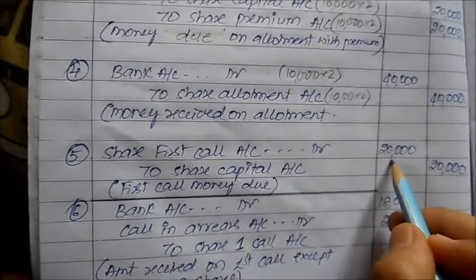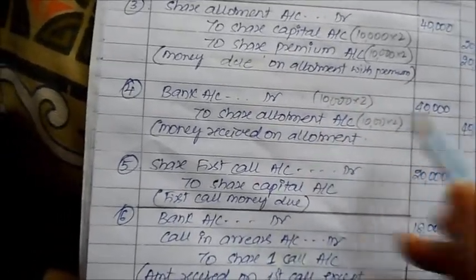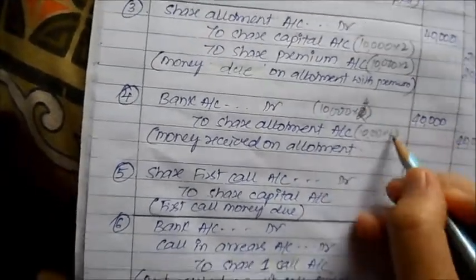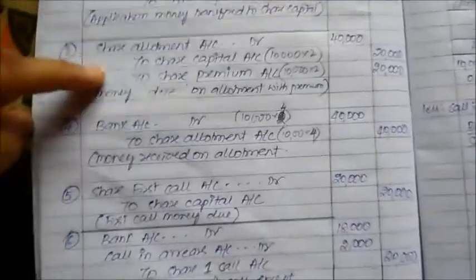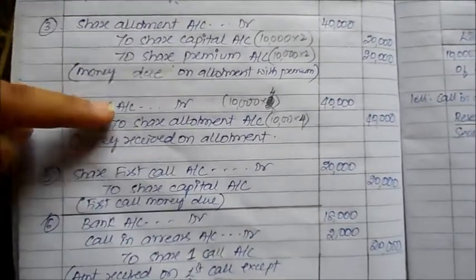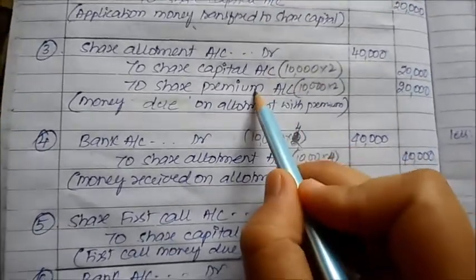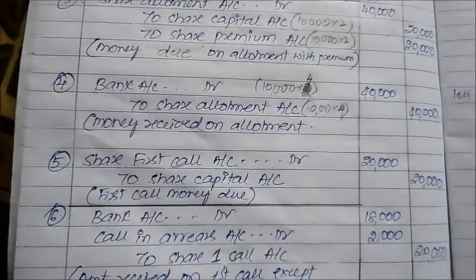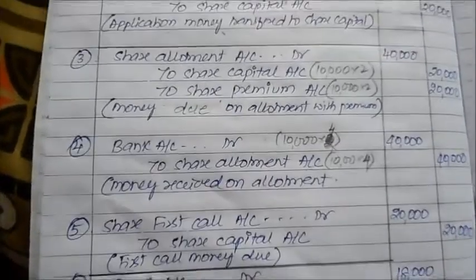Sorry, is this first call? Sorry, this was allotment. I'm so sorry. This was allotment. So total amount of money, this is not the thing. Yes, it is 2. Sorry, this is 4. I am so sorry. I thought this was the second one. Extremely sorry. It is 4 because the allotment is now getting transferred to bank. This is the actual amount of money that you are receiving. Please correct this. This is allotment amount. We are showing the difference of how much is the capital, how much premium, and total amount of money received. Okay. I'm extremely sorry. Starting with the next one. Okay. So we'll just correct it.